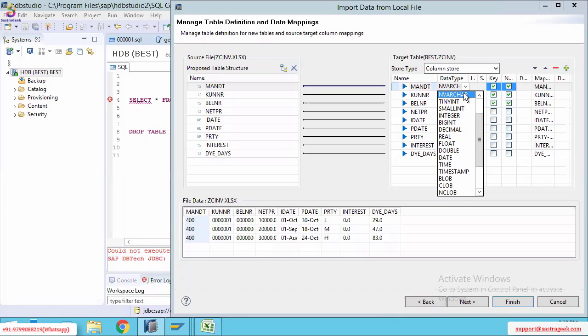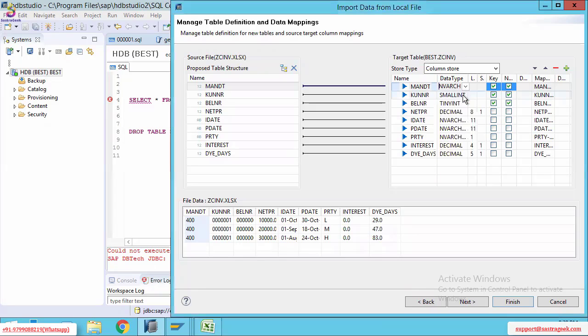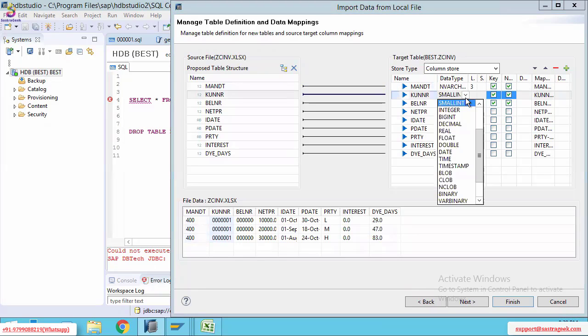Here, instead of that, we have nvar_char. Nvar_char means you can provide a combination of letters and numbers, for example material number M001, customer number C001. You can give that if you specify the data type nvar_char. So I'm going to specify nvar_char.